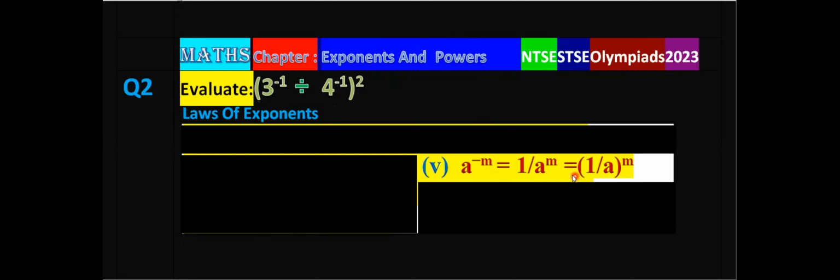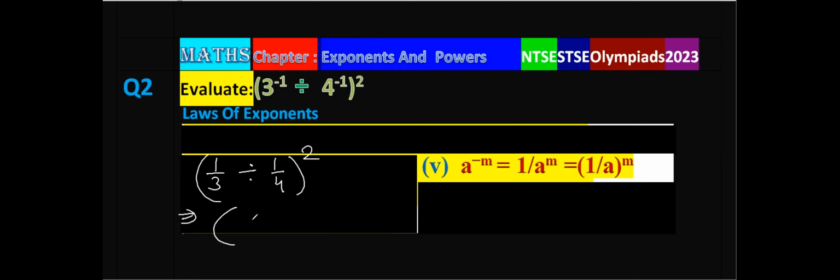यहाँ पे आपको ये formula use करना पड़ेगा. So then we can use this formula. We can write here 3 power negative 1, that is 1 by 3, divided by 4 power minus 1, that is 1 upon 4, whole power 2.